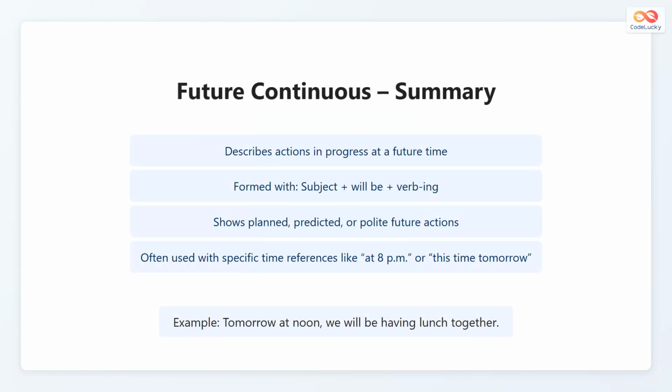In summary, the future continuous tense describes an action that will be in progress at a particular time in the future. It is formed with the subject, will be, and the verb ending in ing. It is used for actions that will be ongoing, polite, or predictable, and for setting a background or making future predictions. Time references like at 8 in the evening or this time tomorrow can help make the meaning clear. For example, tomorrow at noon, we will be having lunch together.